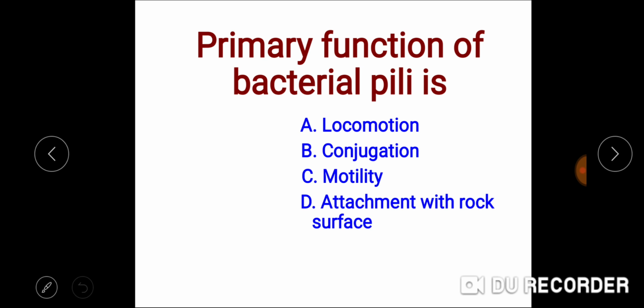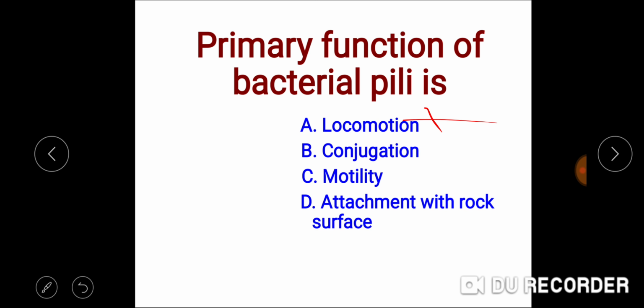Next, the primary function of bacterial pili is? What is the main function of bacterial pili? Locomotion is carried out by means of the flagella. This is not the right answer.